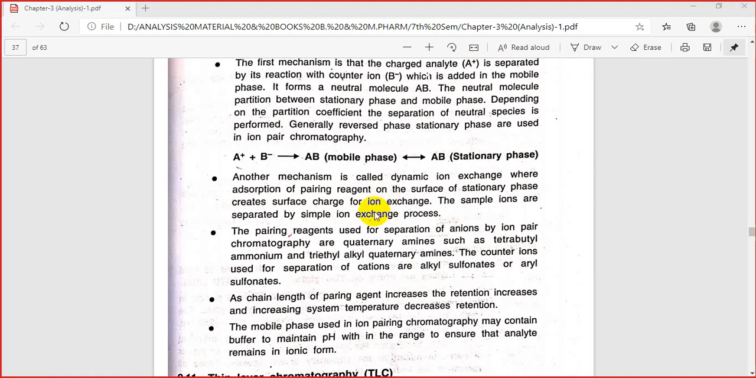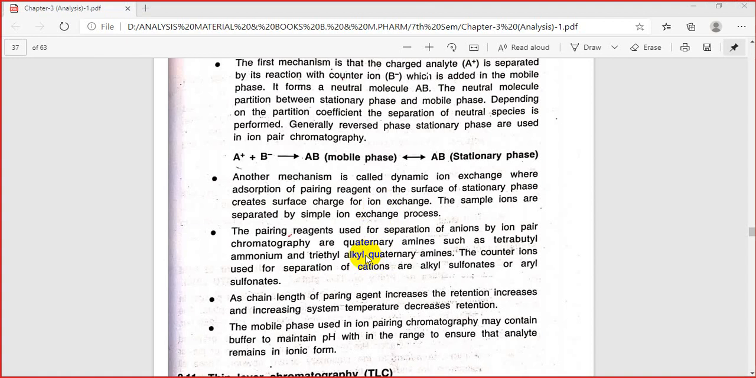Normally reverse phase stationary phases are used in ion pair chromatography. Now you know what reverse phase chromatography is, that there is simply a change in the nature of the stationary phase and the mobile phase which was already used.